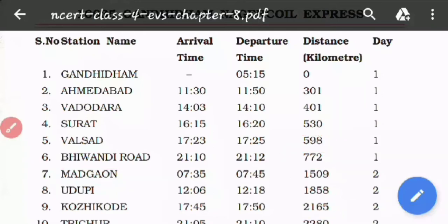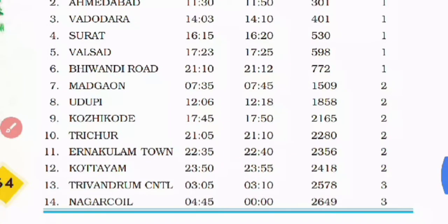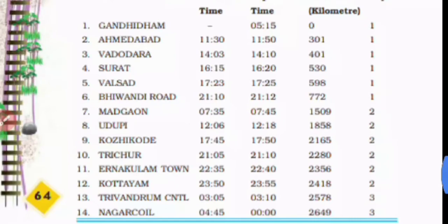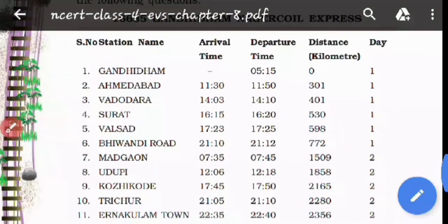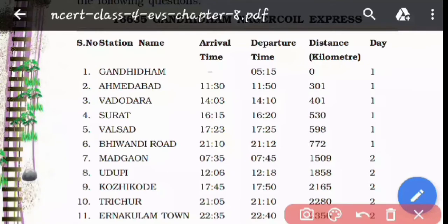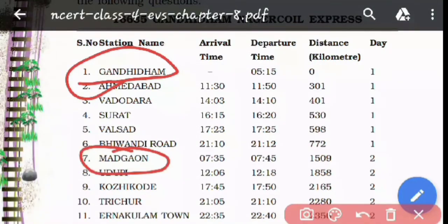And this is the distance. This is not the distance between those two stations. This is the distance from the starting point till the end point. Means if anyone asks us what is the distance between Gandhidham and Madgaon, then we will say 1509 kilometers is the distance between Gandhidham and Madgaon station.